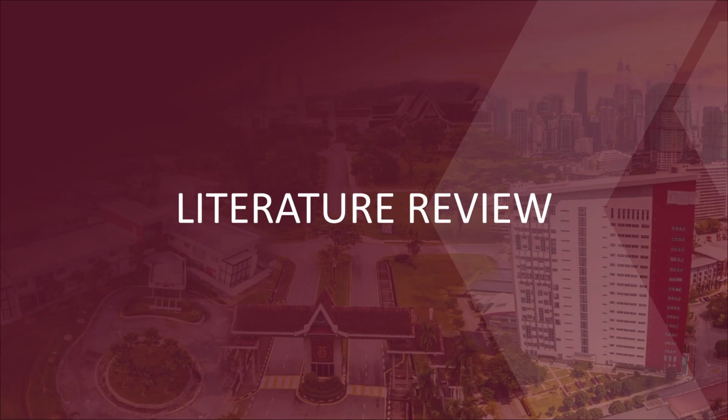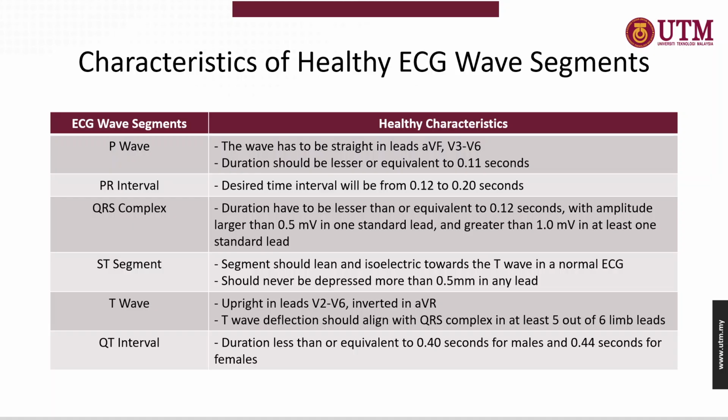Next, I would like to present the literature review. Here are some of the healthy characteristics of an ECG wave segment. The P wave must be straight and upright in lead aVF and also between V3 to V6.